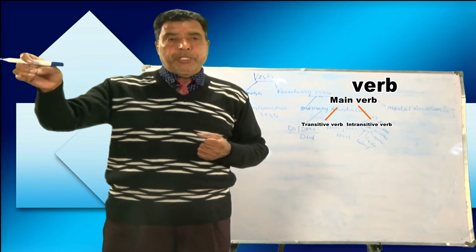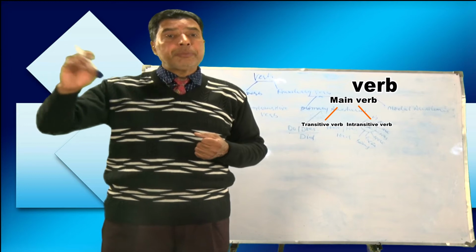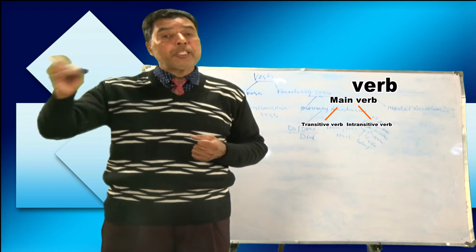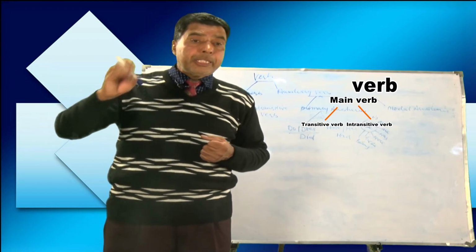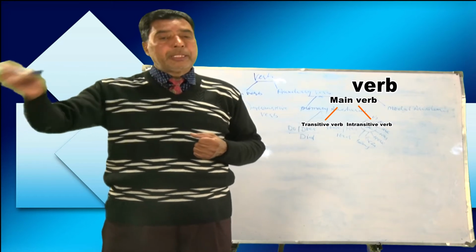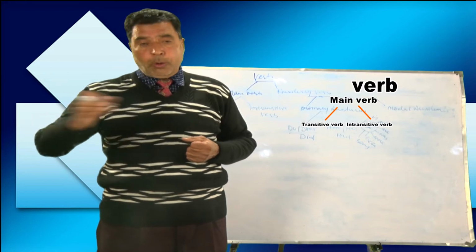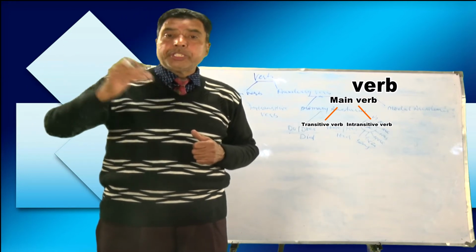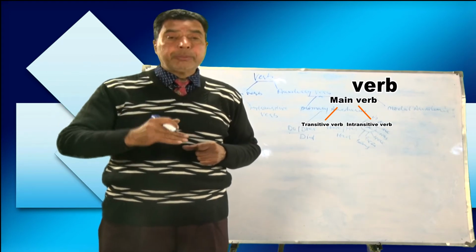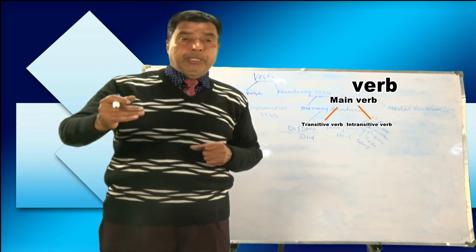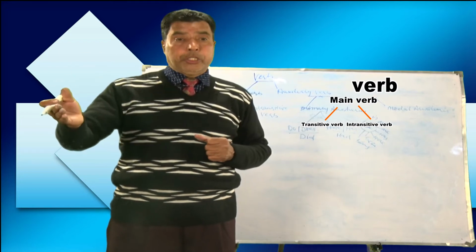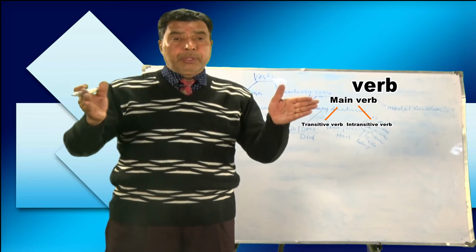He is teaching poetry. He is teaching. It means what does he do? He is teaching. So here teaching is the main verb. It helps the verb to be in present continuous form. Or he teaches. So teach here is the main verb. So is, that is the auxiliary verb, helping verb, and teaches is the main verb. Okay? So if I say he teaches us English, see the sentence now.